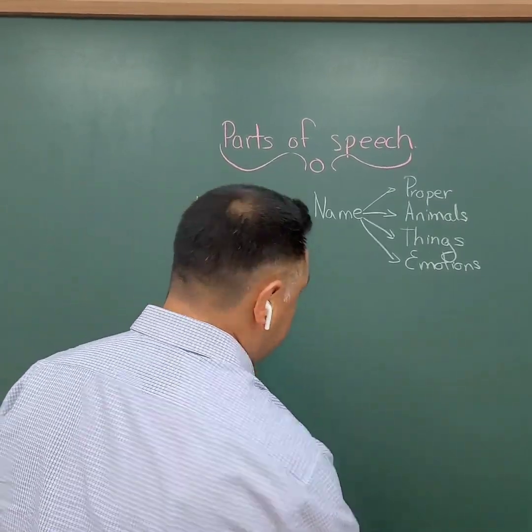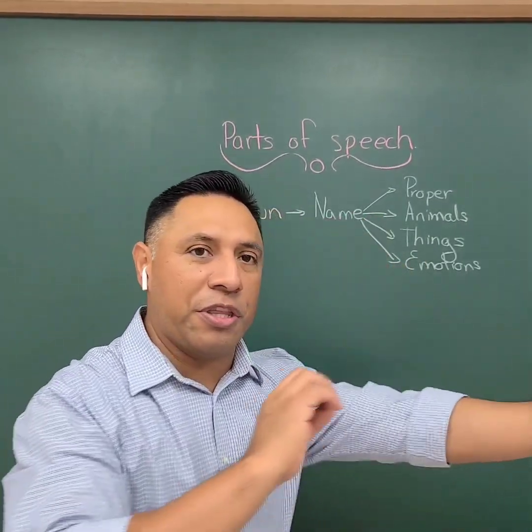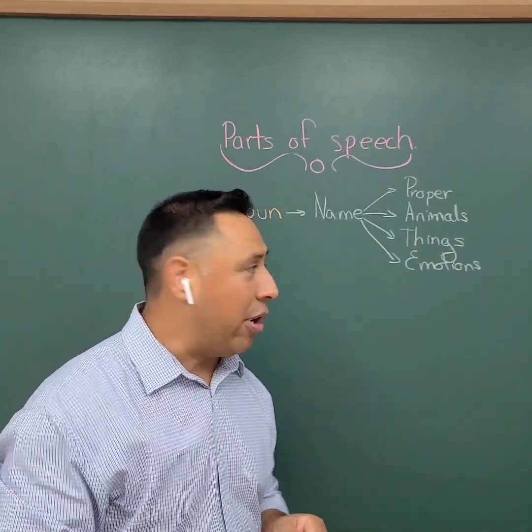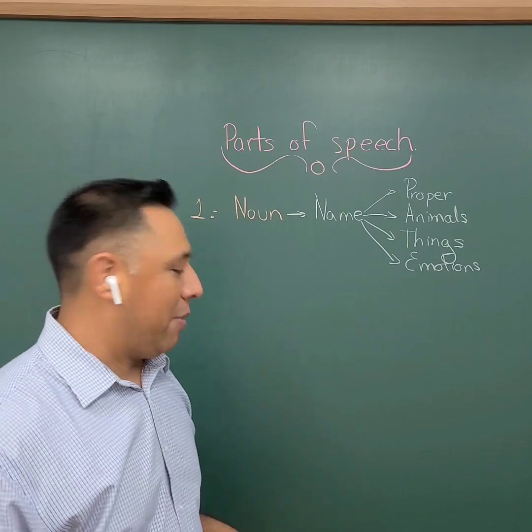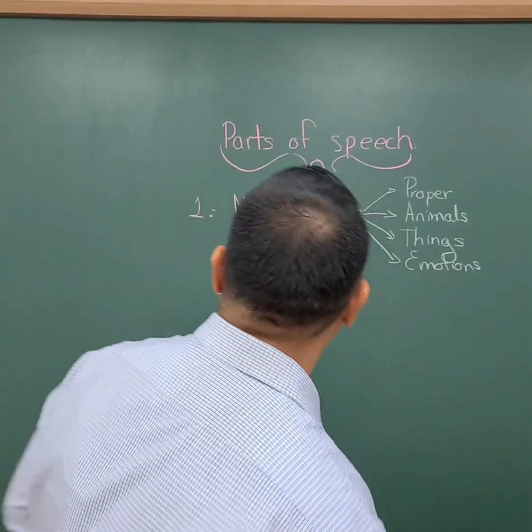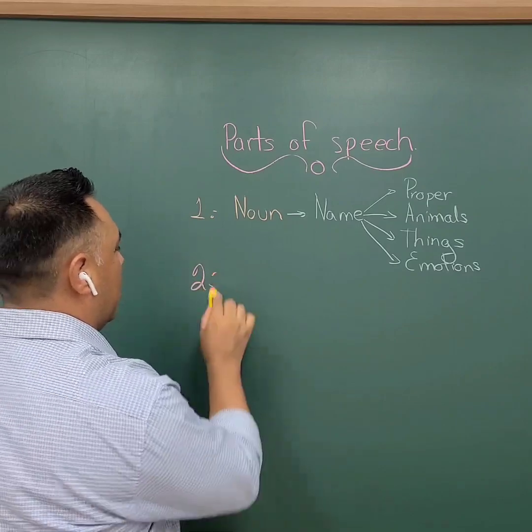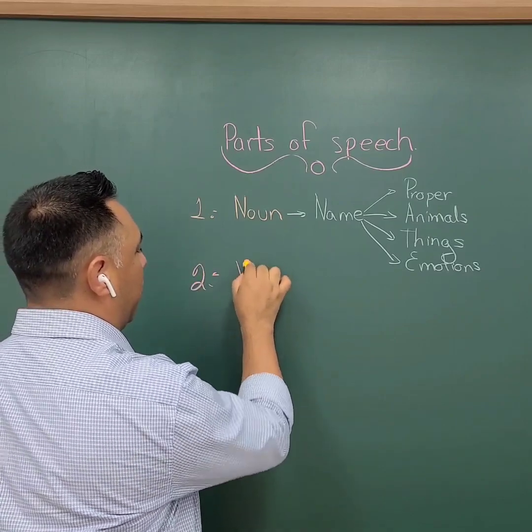But then, this is what we use to start calling things, okay? By far, to me, the most important part of speech. Some other people might say, no, you are not telling the truth. The most important part of speech is number 2, which we call the verb.